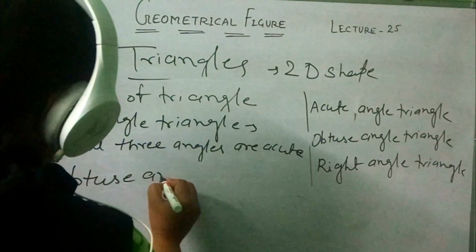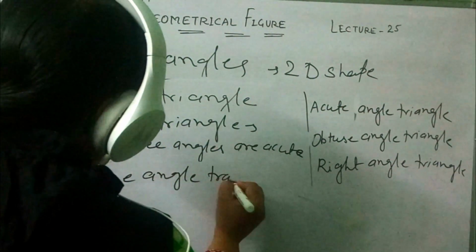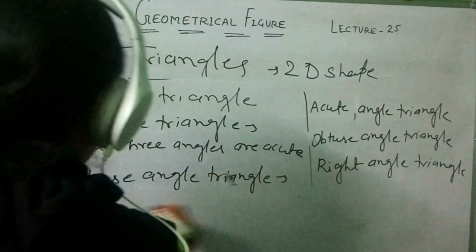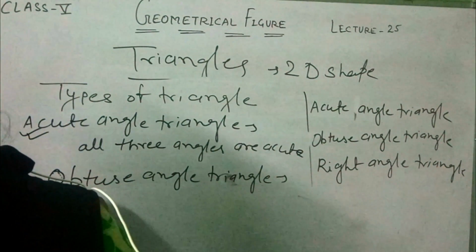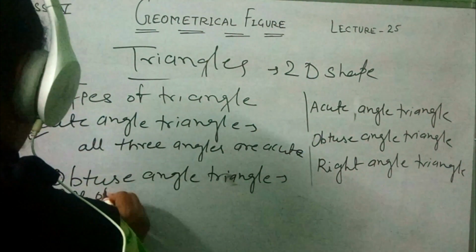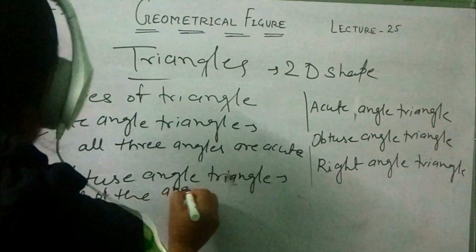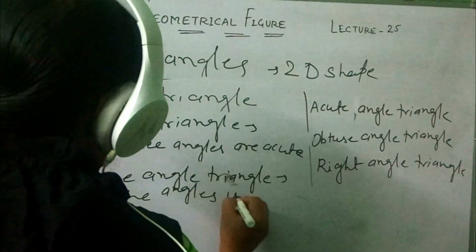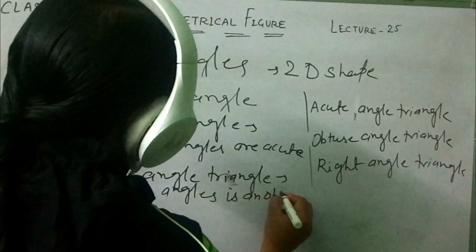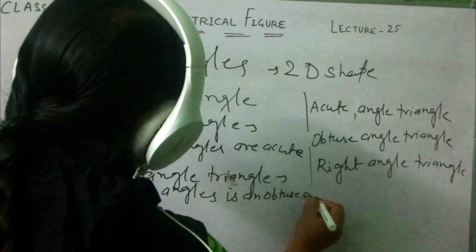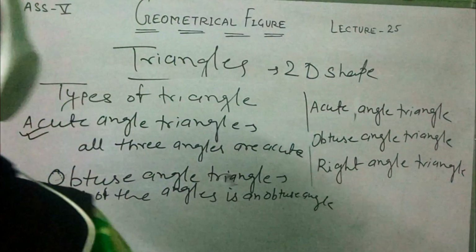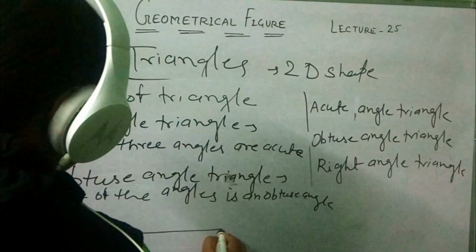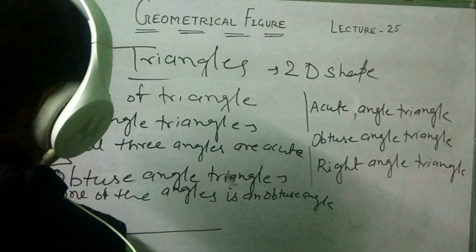Here is an example of this one, the obtuse triangle.